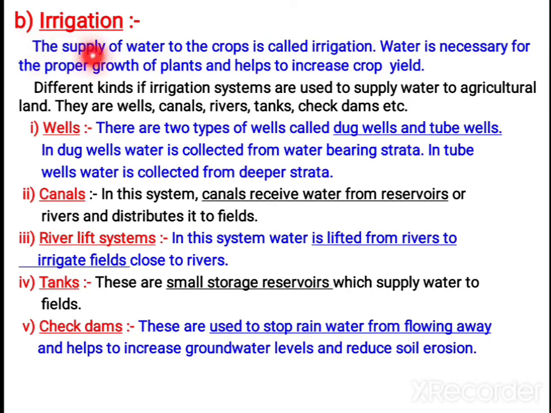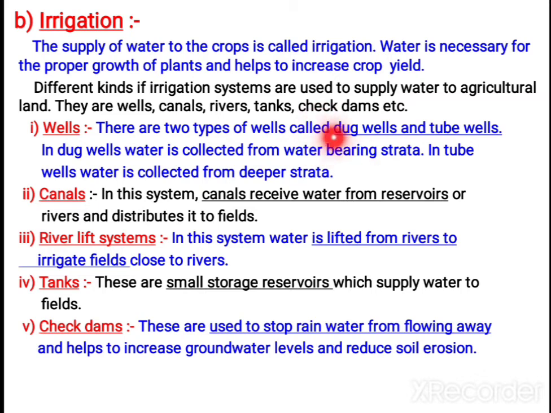Next, let us study irrigation. A proper supply of water is also needed. You are providing manures and fertilizers, but if you don't water the plants properly, they will die. That's why we have to give proper water supply, so irrigation has to be done for the plants. Where do we get this water supply? Either from wells, canals, rivers, tanks, check dams and so on. There are two types of wells: dug wells and tube wells.